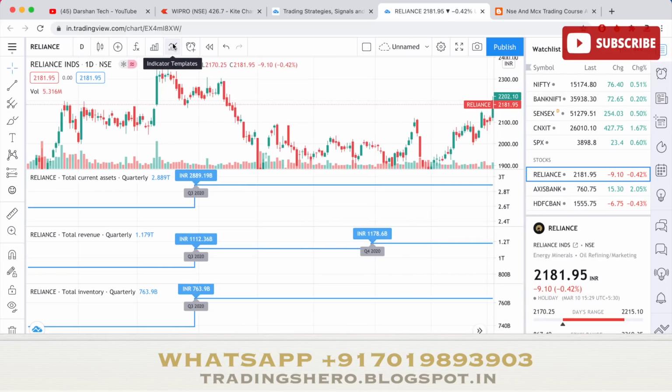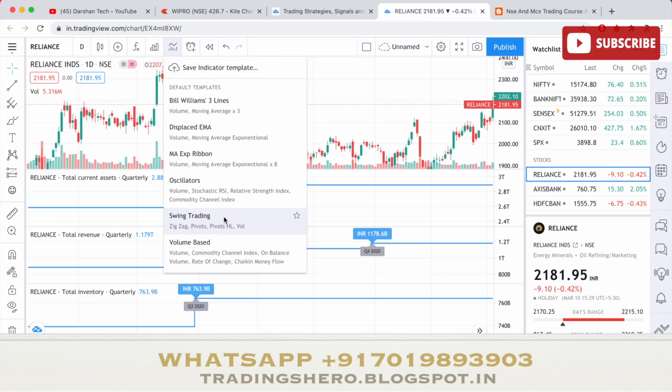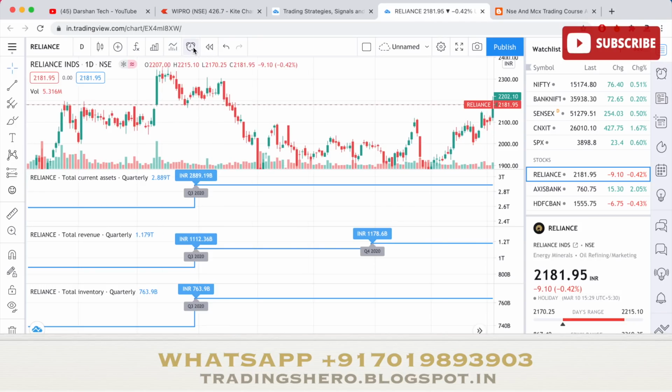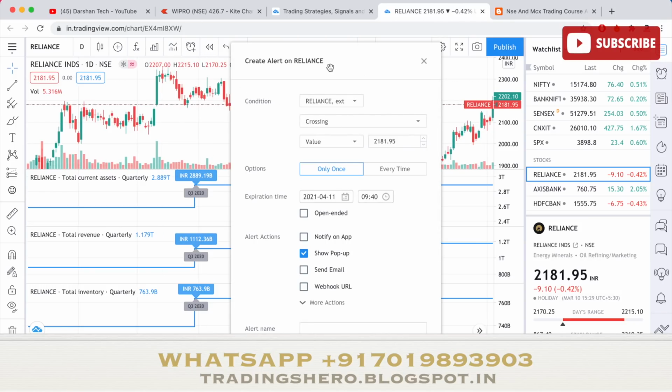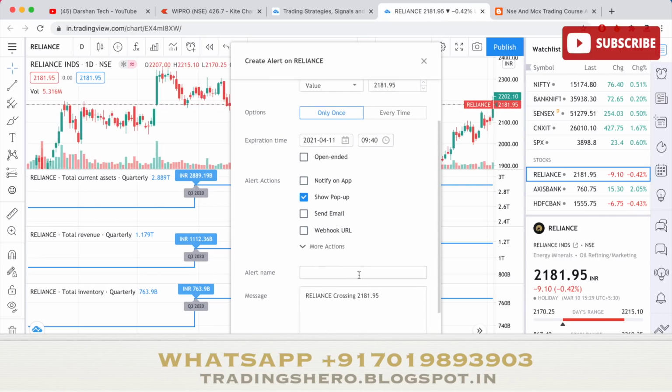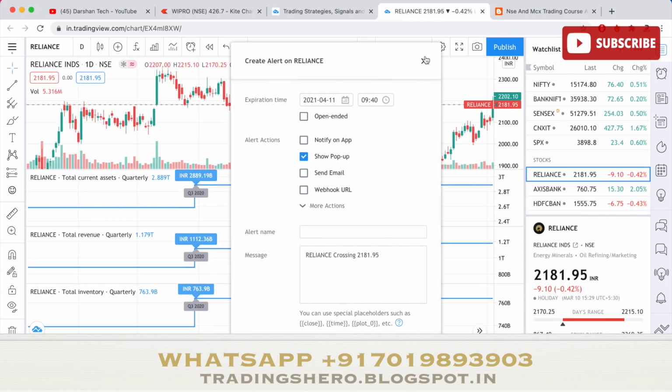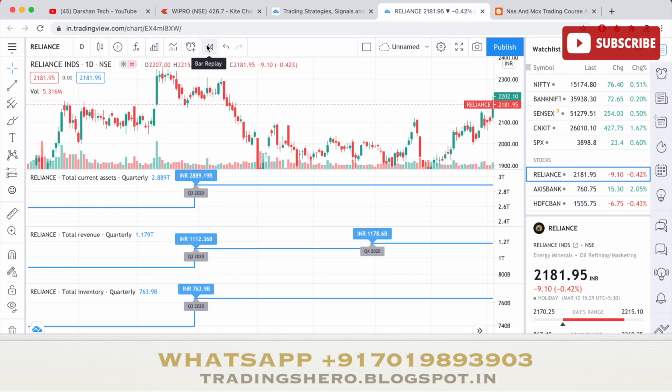And next comes indicator template, like you can save your own indicator, like you can save your templates also. Okay, if you want, you can create a two or three combined indicator strategy and save it as an indicator. And here comes the alert thing, so you can create an alert. For example, if you want to be alerted when a certain stock goes to a certain rate, or some indicator is pointing something, you can alert it like that. Okay, you can use that alert feature. And this is bar replay, that is the candle replay feature, which you will get once you upgrade to your pro version. Okay, so this is how it looks.